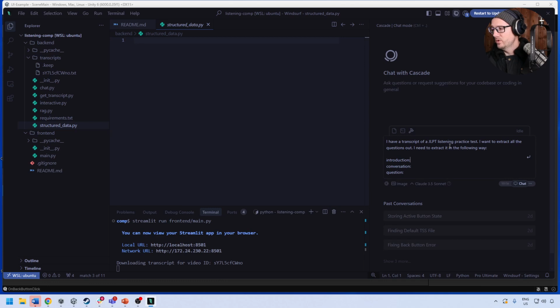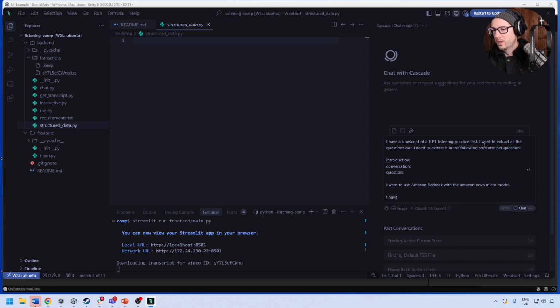Let's say I have a transcript of the JLPT practice test and I want to extract all the questions out. I need to extract it into the following structure per question. I want to use Amazon Bedrock with the Amazon Nova micro model.